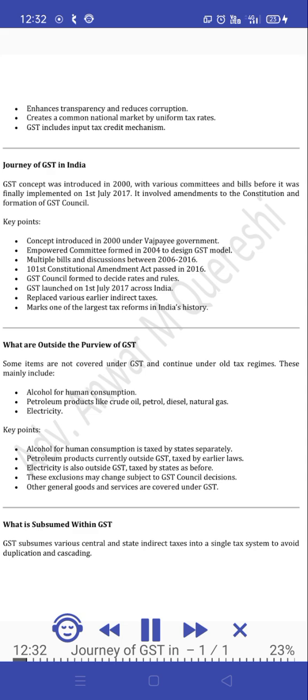These exclusions may change subject to GST Council decisions. Other general goods and services are covered under GST. What is subsumed within GST? GST subsumes various central and state indirect taxes into a single tax system to avoid duplication and cascading.